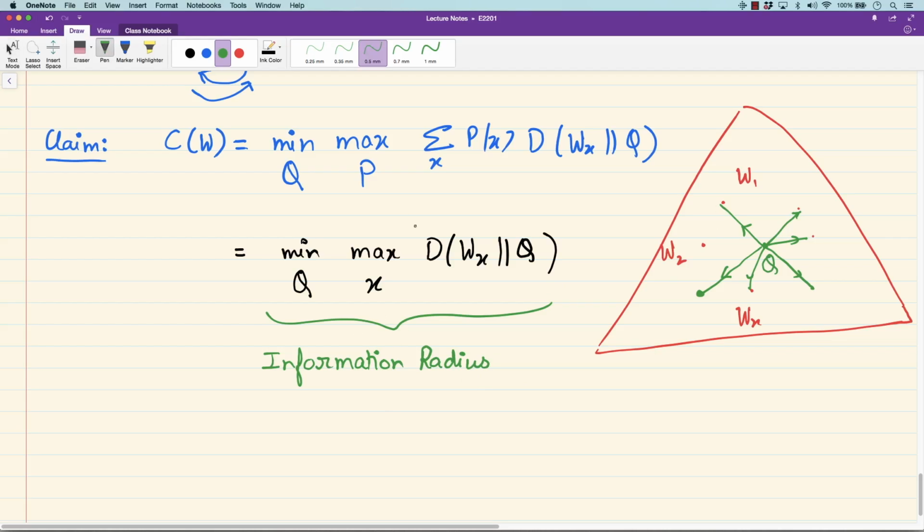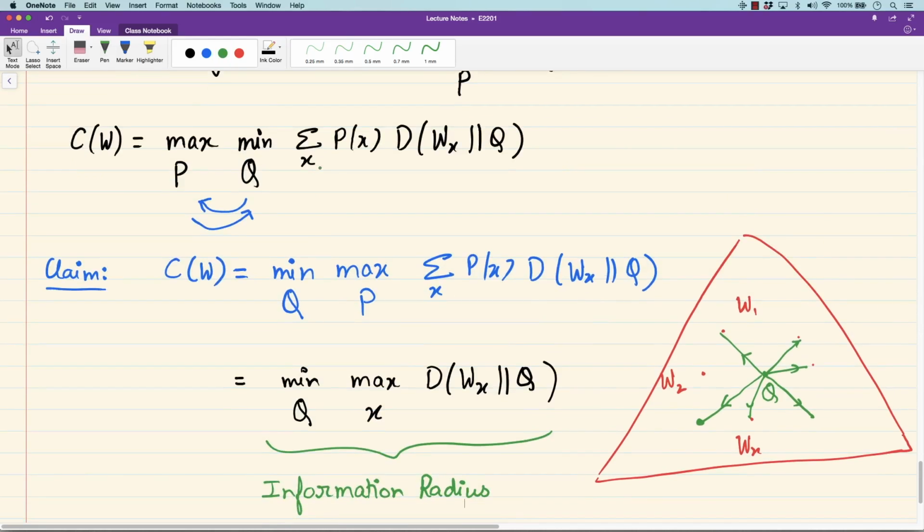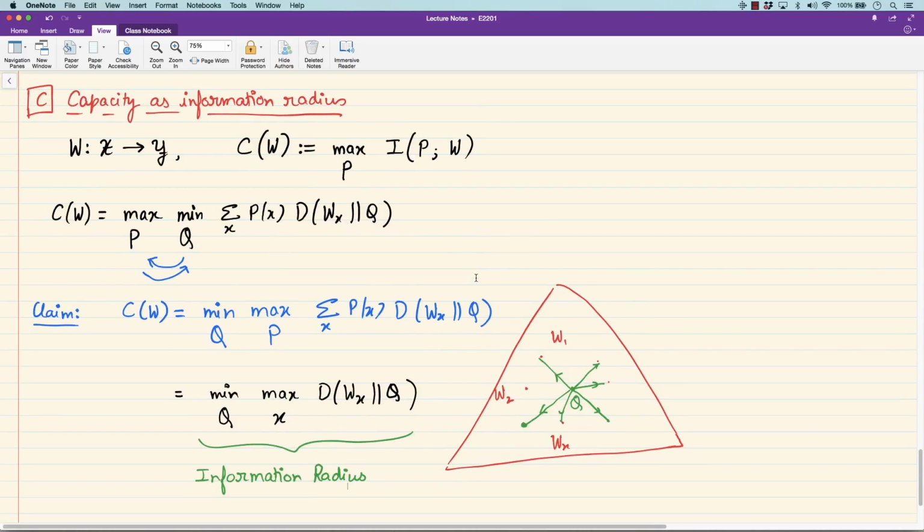But how do we prove this? The critical thing in the proof was this claim that you can interchange max and min here. This interchanging of max and min is a very interesting question in mathematics. It has received a lot of attention in the past, and it is used quite a bit in game theory. For instance, one of the famous instances of this interchange of max and min is von Neumann's min-max theorem, where the interchange of this max and min is justified for bilinear forms.